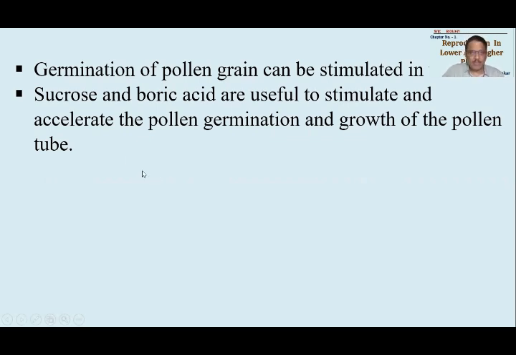For germination, some factors are essential, like sucrose is essential and boric acid is useful. So if these two are present, they will stimulate the germination of pollen grain and accelerate it so as to form the pollen tube. Okay, if you want to experiment, you can do that too. Take only plain water, add sucrose to water, and add sucrose and boric acid.